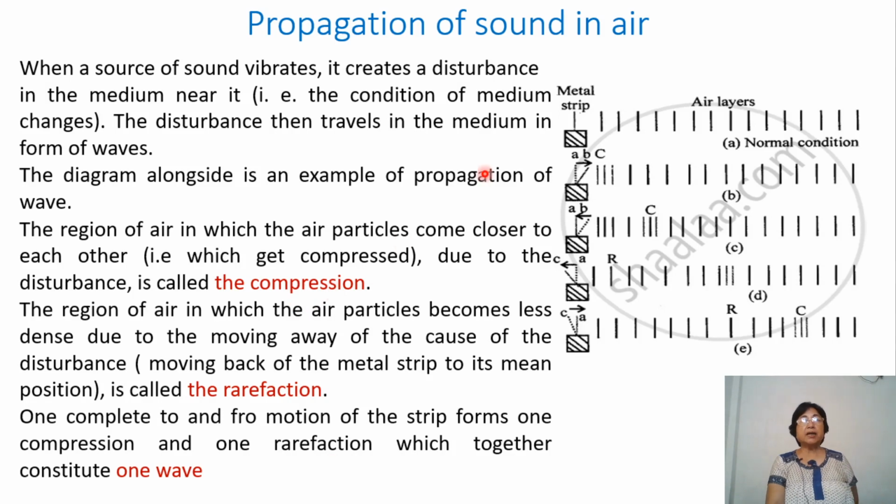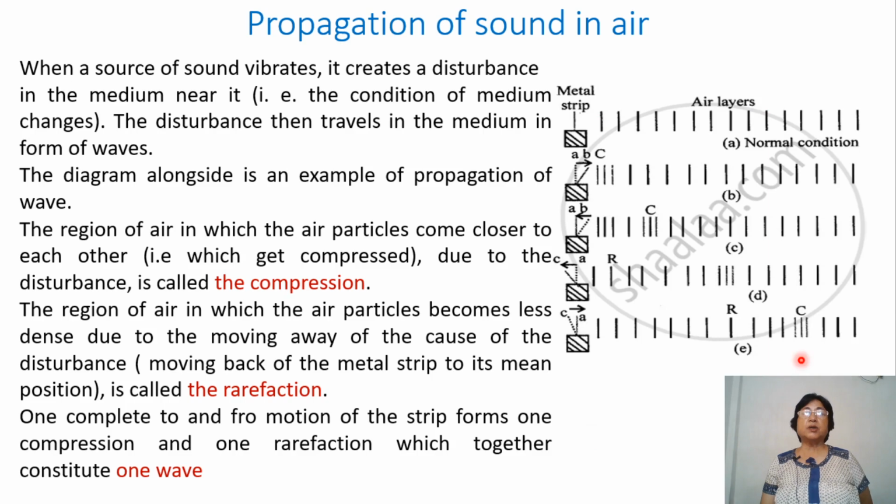Propagation of sound in air. When a source of sound vibrates, it creates a disturbance in the medium near it. That is, the condition of the medium changes. The disturbance then travels in the medium in the form of waves. Now this diagram alongside illustrates the propagation of a sound wave. It's an example of the propagation of sound waves.